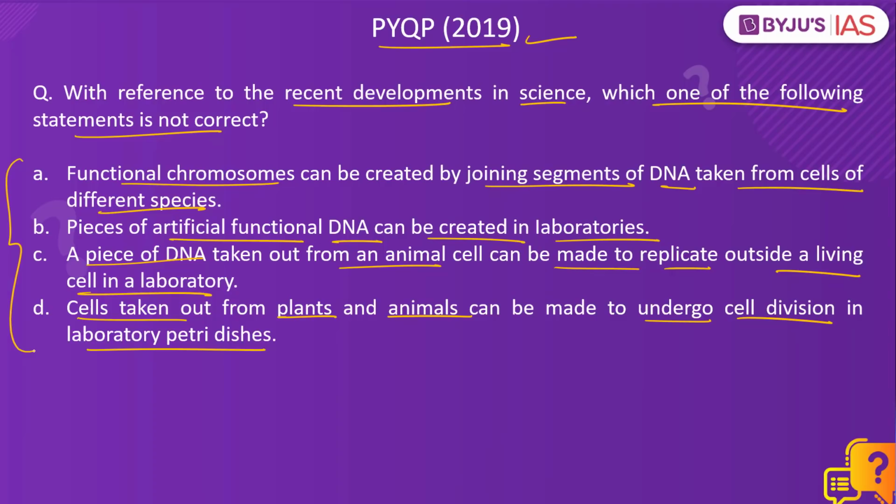Amongst the given statements, the incorrect statement is option A. See, option B essentially refers to artificial gene synthesis, which is also referred to as DNA printing. So it is possible to create artificial pieces of functional DNA in a lab. Then option C essentially refers to cloning technique, where a DNA taken from an animal cell can be made to replicate outside a living cell in a lab. And option D is also possible because it essentially refers to the tissue culture of plant and animal cells.